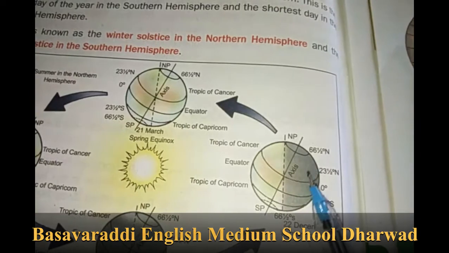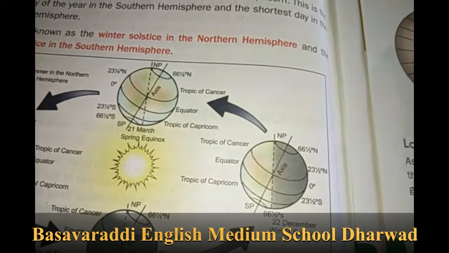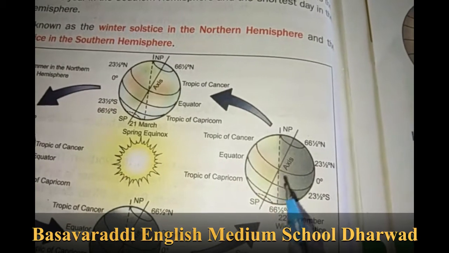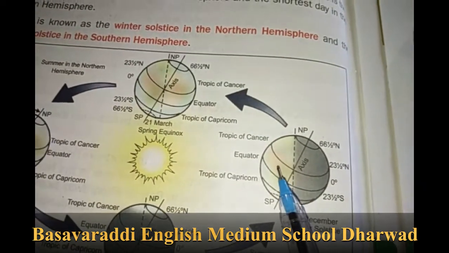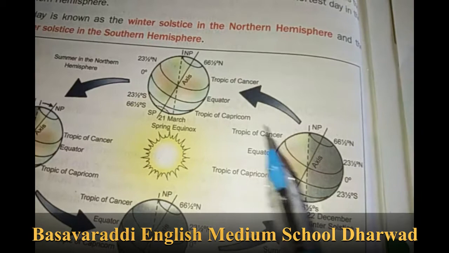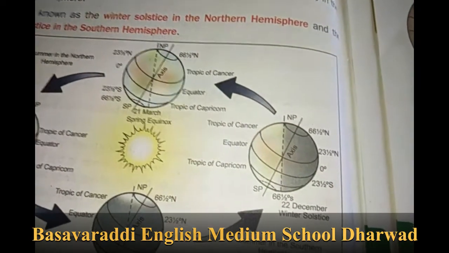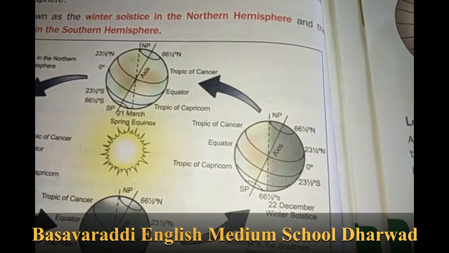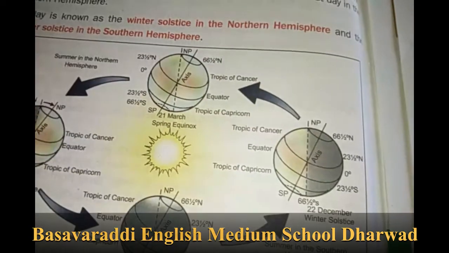Therefore, it is winter. During the same time, the South Pole is tilted towards the sun, and the southern hemisphere experiences summer season. Okay? I'll repeat it once.